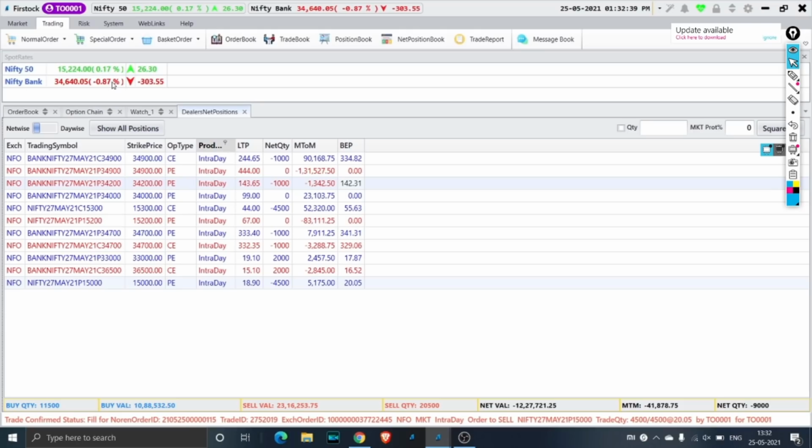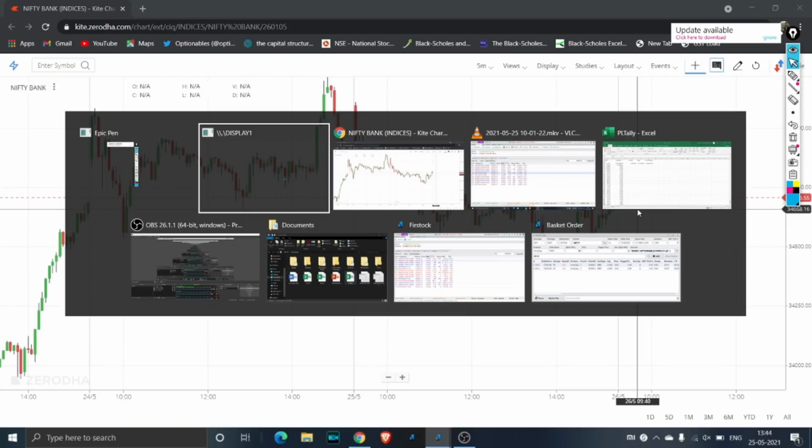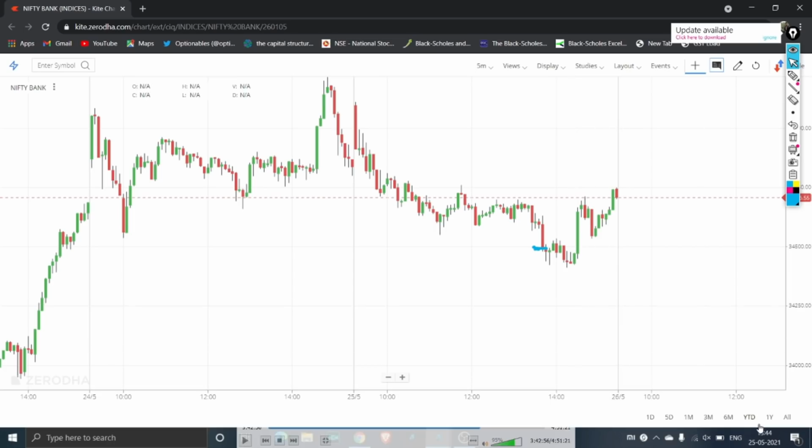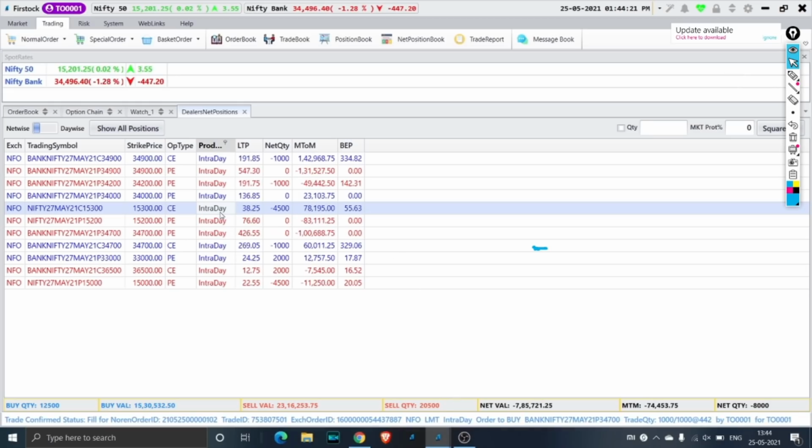So in case the move continues in the same direction, it is going to give you profits. In case it reverses, it is going to cut down your loss. So you can see that I have gone to 15,000 PE, and the stop loss for Bank Nifty is not yet triggered. It is still trading around 333. So here is when our stop loss gets triggered on the put side. You can see the time here also. It is 13:44 and the stop loss gets triggered at this point.